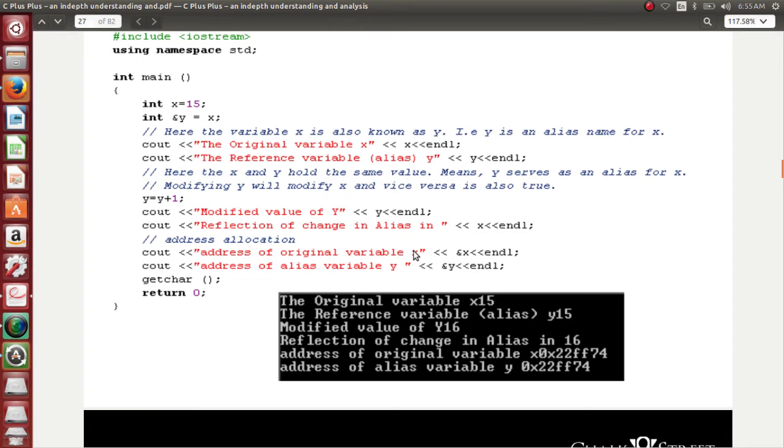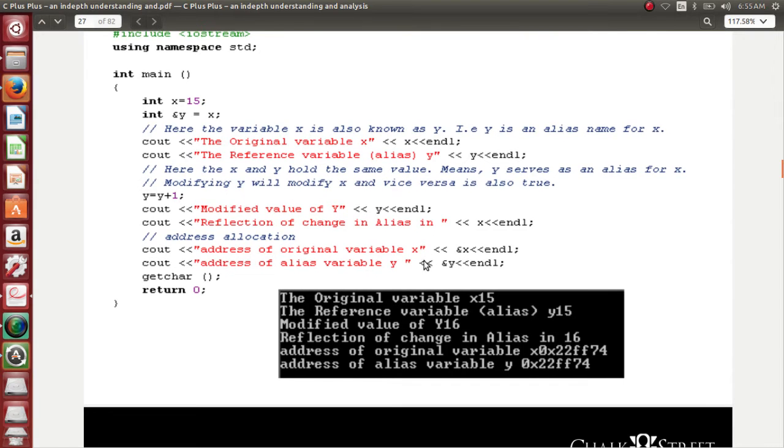Now let us print the address of both the variables that we use. I mean both the names that we use, x and y, they are also the same. When I print ampersand of x, it says the address is 22FF74, and when I print y, it says 22FF74. So both are the same. It is just naming an address, representing an address by two different names. This is one of the important features in interview questions to be known with respect to C++. Let's go to the next point.